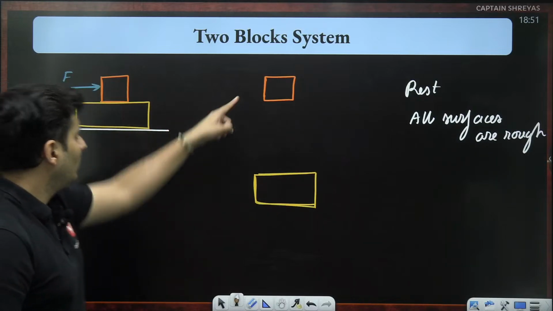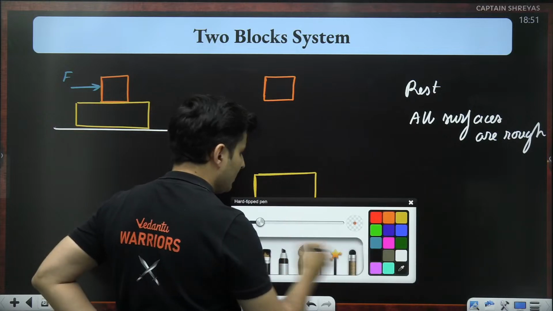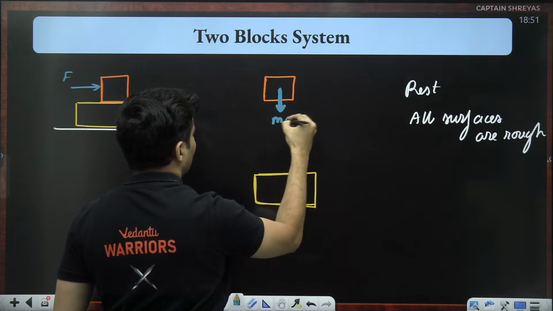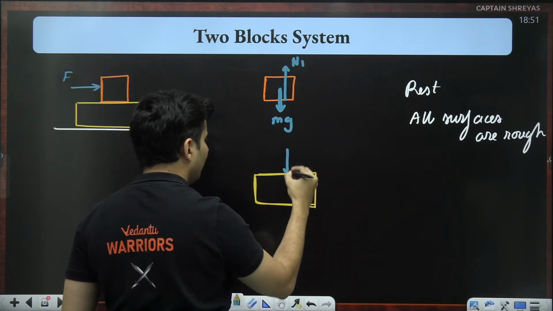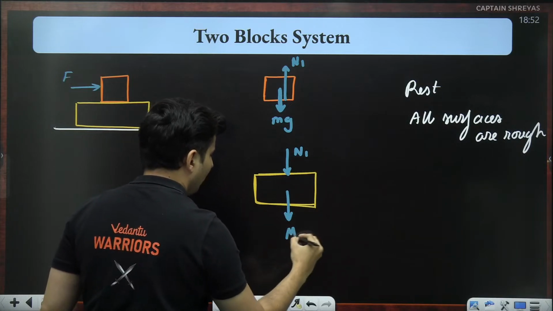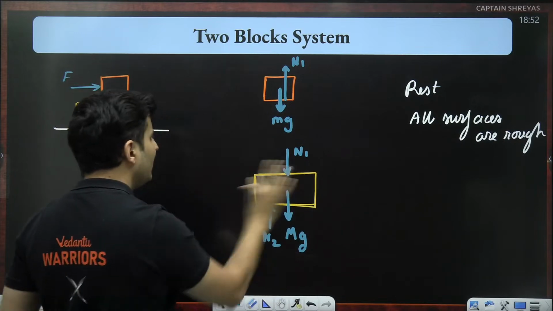In this scenario, what are the basic forces? These are the fundamental forces, so you draw them as they are. mg will be down, right? There will be a normal force over here. That same normal will act over here. There will be the weight of this block. There will be the normal from the ground, N2. These forces are standard.